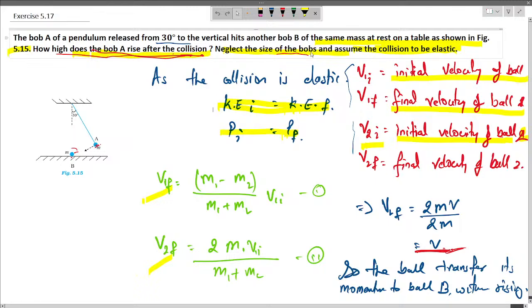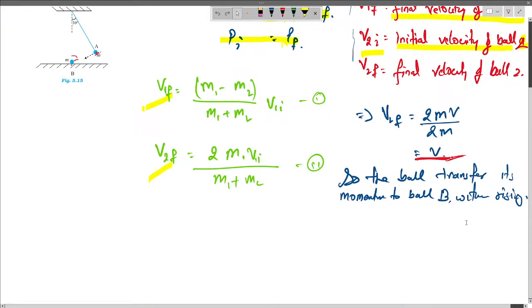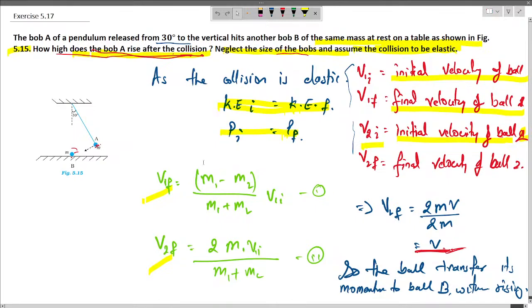So if the collision is elastic, we know that two conditions must be fulfilled, that is, initial kinetic energy must be equal to final kinetic energy, and initial total linear momentum must be conserved. So when it is an elastic collision, then the initial kinetic energy that ball A has will be transferred to ball B, and ball A transfers its momentum to ball B without any rise in ball A.